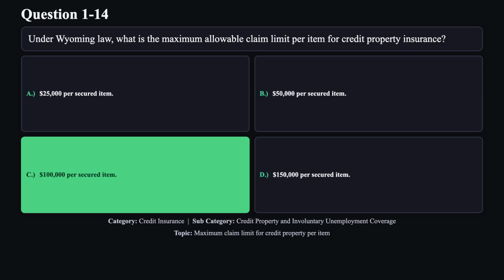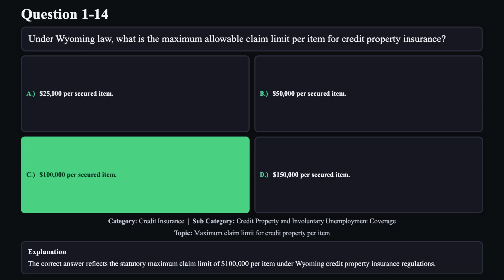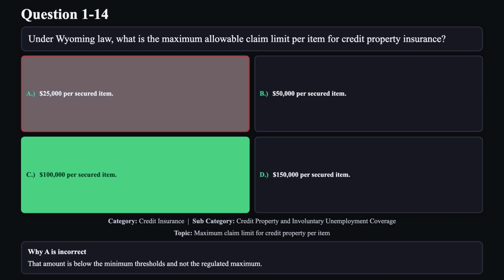The correct answer is C. The correct answer reflects the statutory maximum claim limit of $100,000 per item under Wyoming credit property insurance regulations. Reason A is not correct. That amount is below the minimum thresholds and not the regulated maximum.